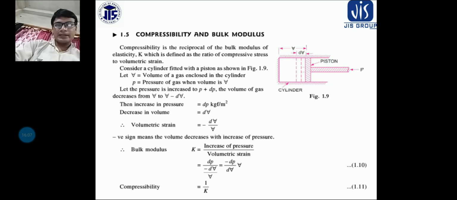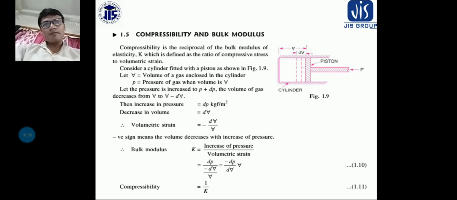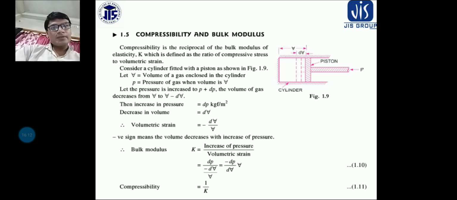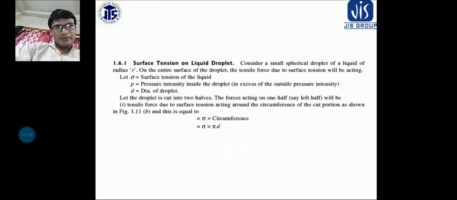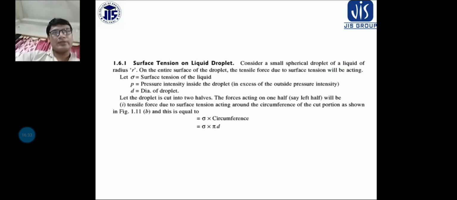Compressibility is equal to 1 by K. Now compressibility and bulk modulus are reciprocal to each other, so we can say that compressibility is equal to minus dV by V dP, that is, delta V by minus delta P into V. Okay. Now let us discuss surface tension on a liquid droplet.